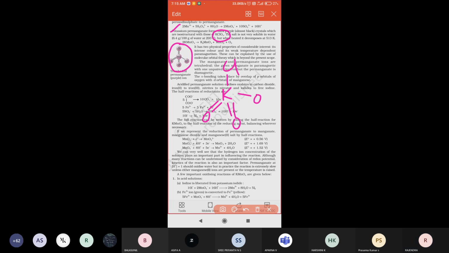Isostructural means the MnO4 minus structure looks the same, a tetrahedral structure.